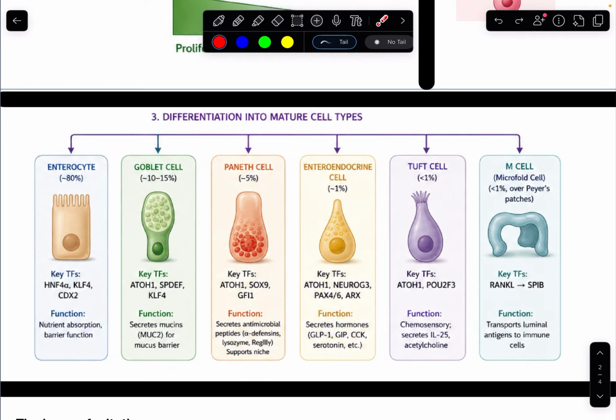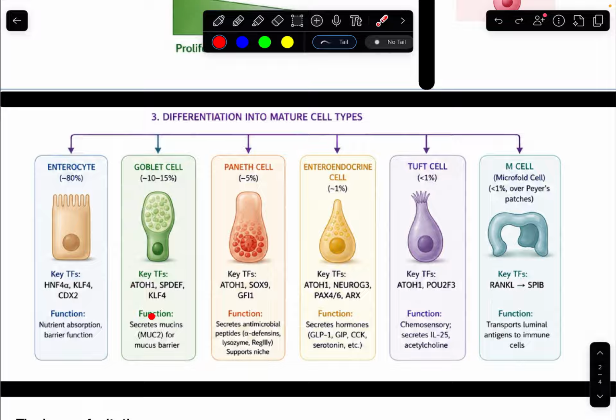But overall, this diagram shows the function of these cells. So enterocytes are associated with forming the barrier of the small intestine, and they're also associated with nutrient absorption. On the brush border of the small intestine, which is this little barrier right here that makes up the enterocyte, there are a lot of enzymes that facilitate the breakdown of nutrients so that it can absorb those nutrients into the cell and then move those nutrients from the space within the cell to the interstitial space on the backside of the enterocyte, so that they can eventually move into circulation or potentially the lymphatic system if we're discussing chylomicrons.